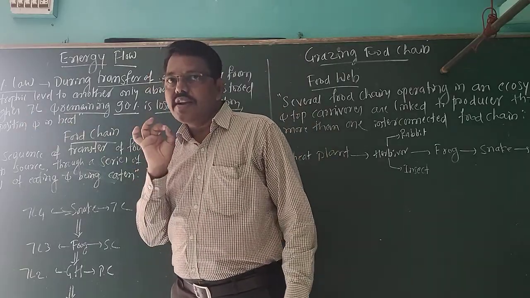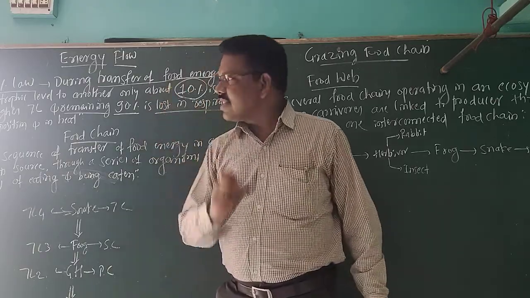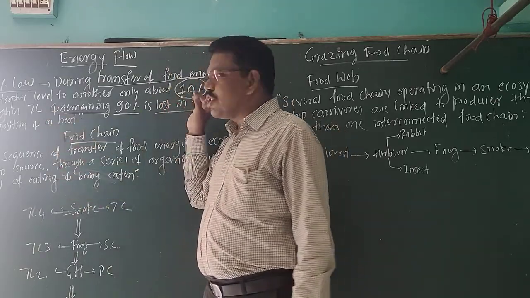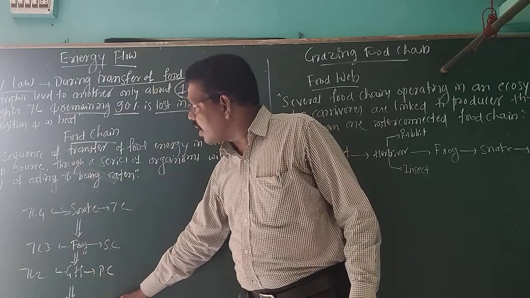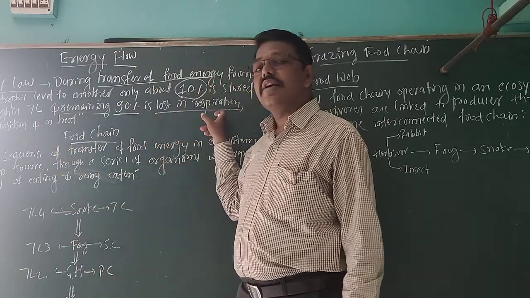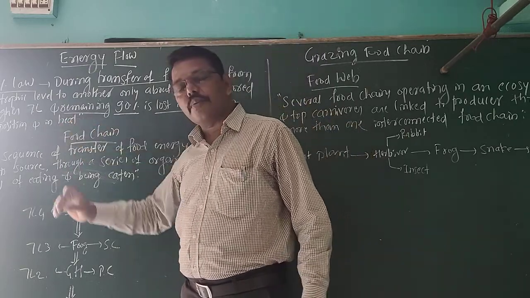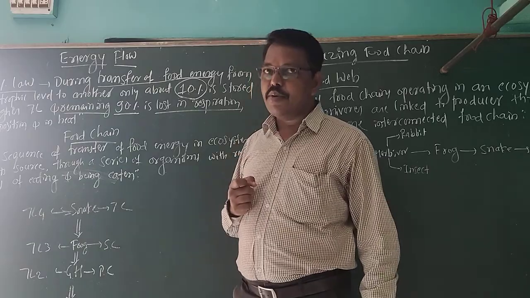How much? Only 10%. The remaining 90% is lost in respiration, in the form of heat and decomposition.